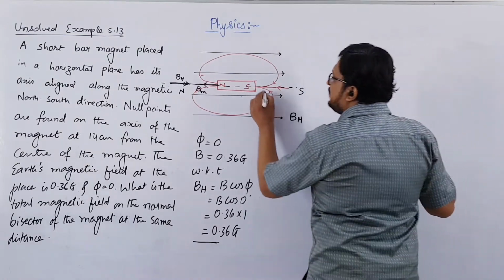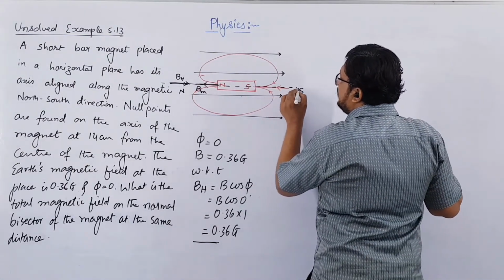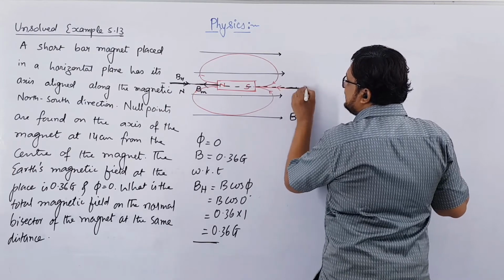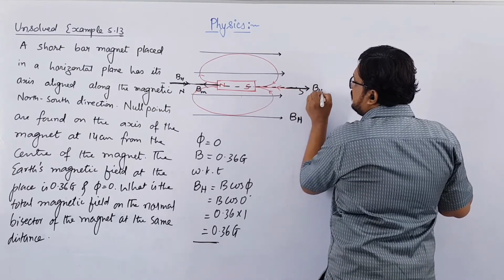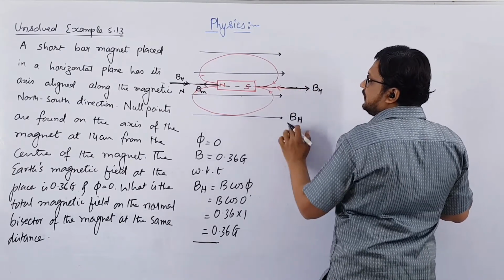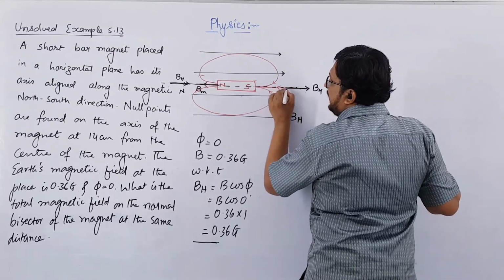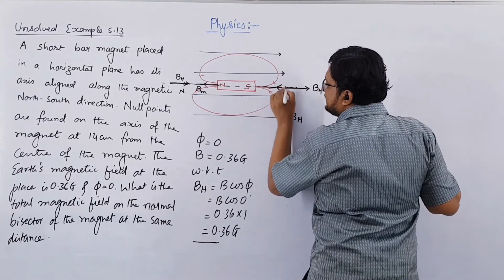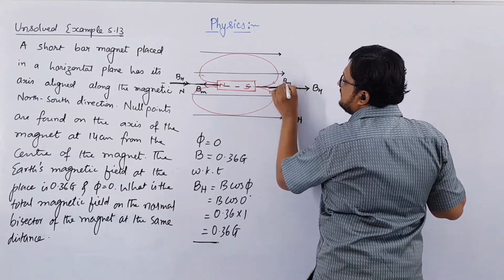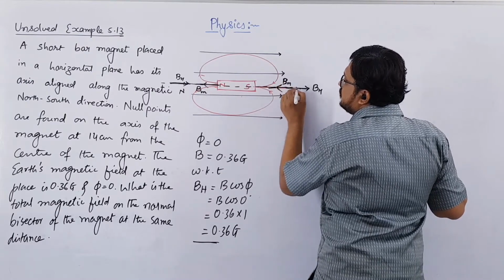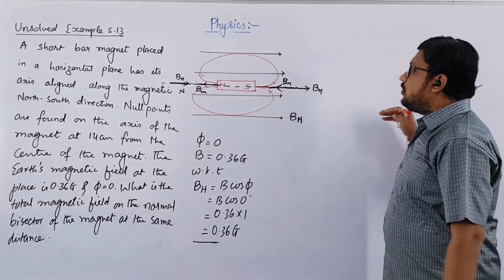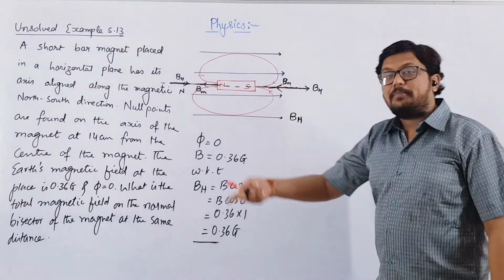In the same way here also, magnetic field of horizontal component is in this direction. This is BH, horizontal component of Earth's magnetic field, you can see, right? But the magnetic field of a bar magnet, B of magnet, is in this direction. So you can say that both these fields along the axis of a bar magnet are in opposite direction.